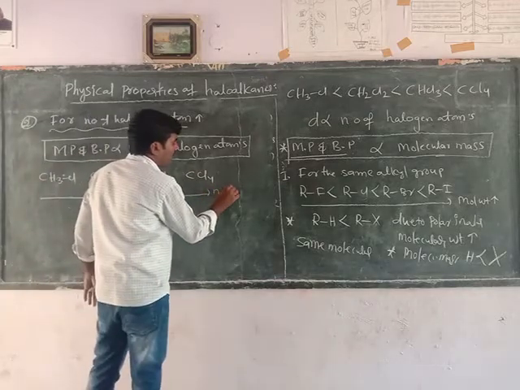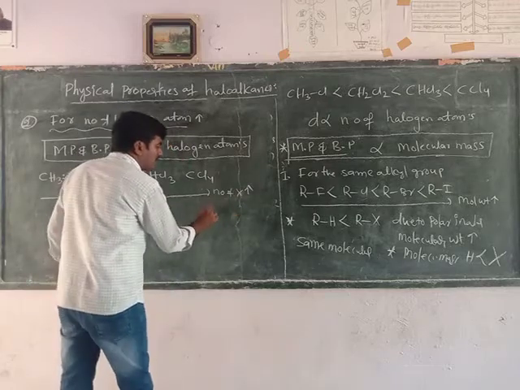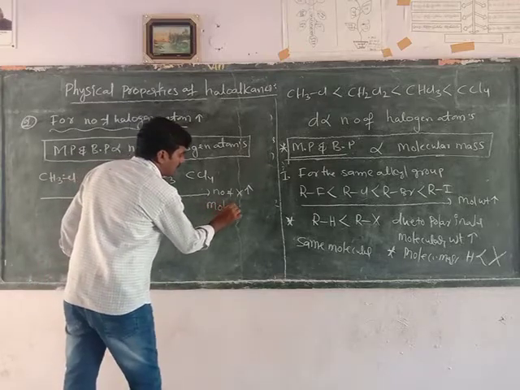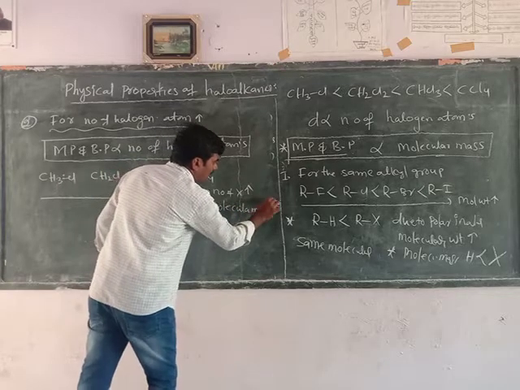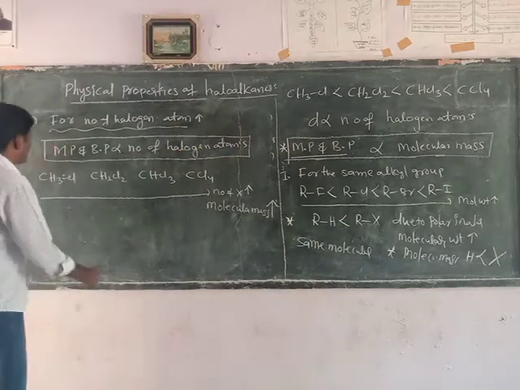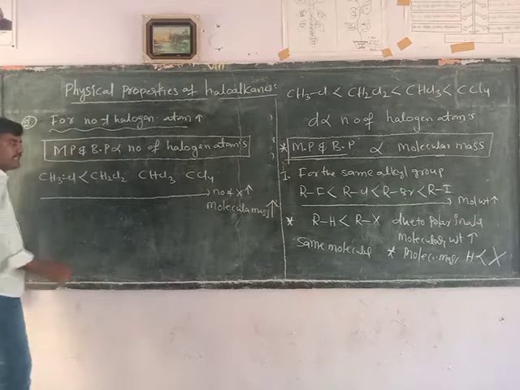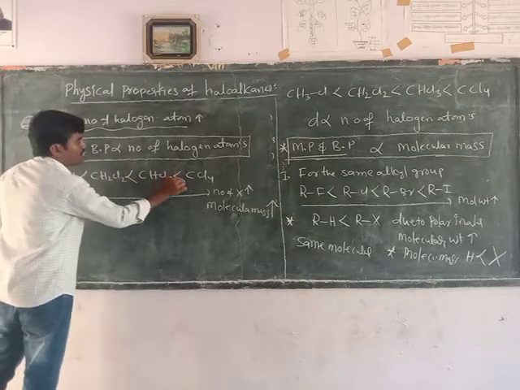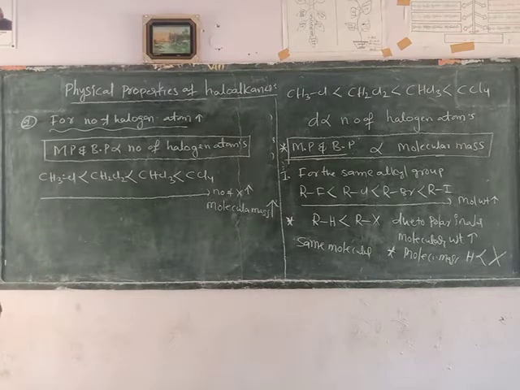The number of halogen atoms increases, which means the molecular mass automatically increases. Molecular mass increasing means melting point and boiling point also increase. So the order of melting point and boiling point is methyl chloride, lesser than dichloromethane, trichloromethane and carbon tetrachloride. This is the order of boiling points and melting points of polyhalogen compounds.